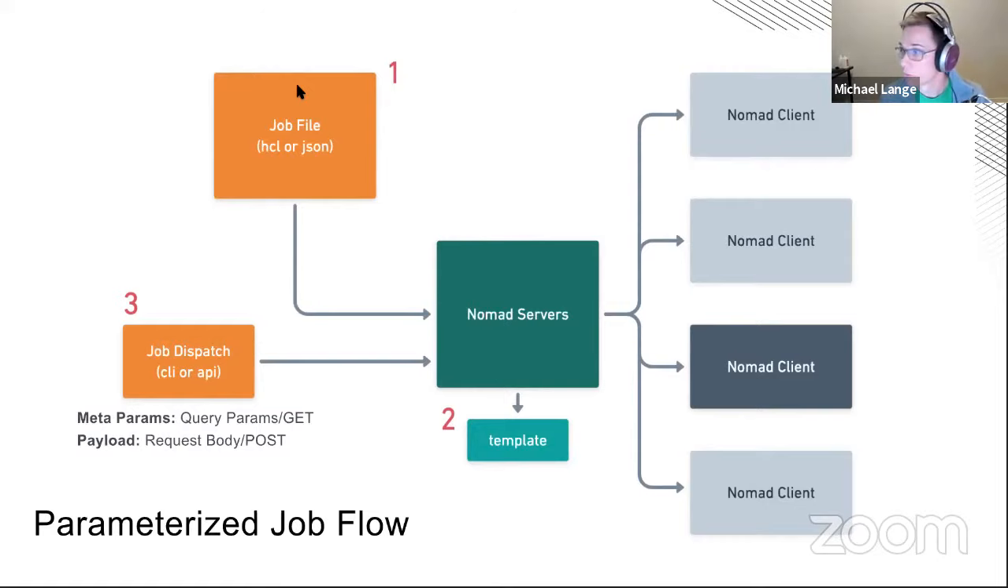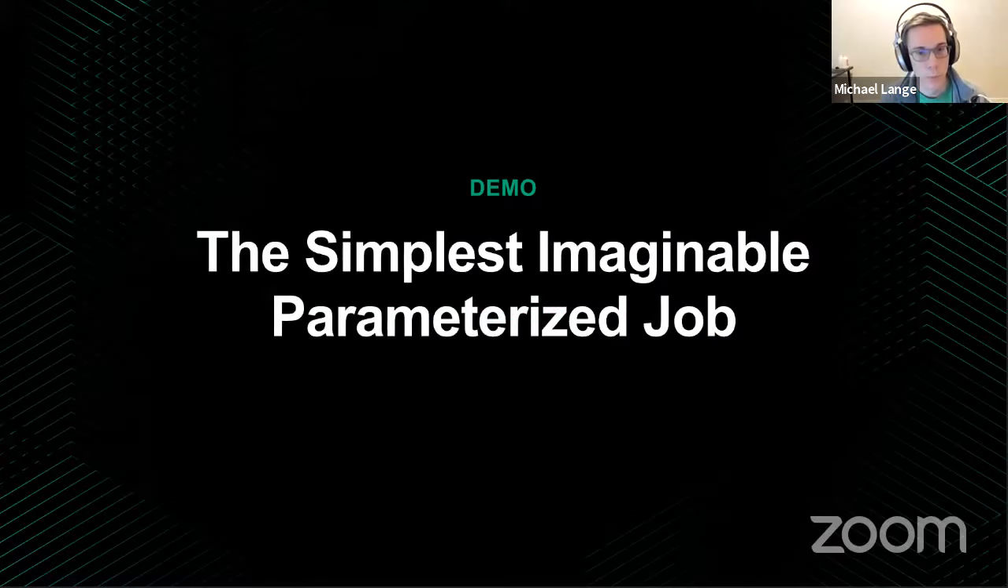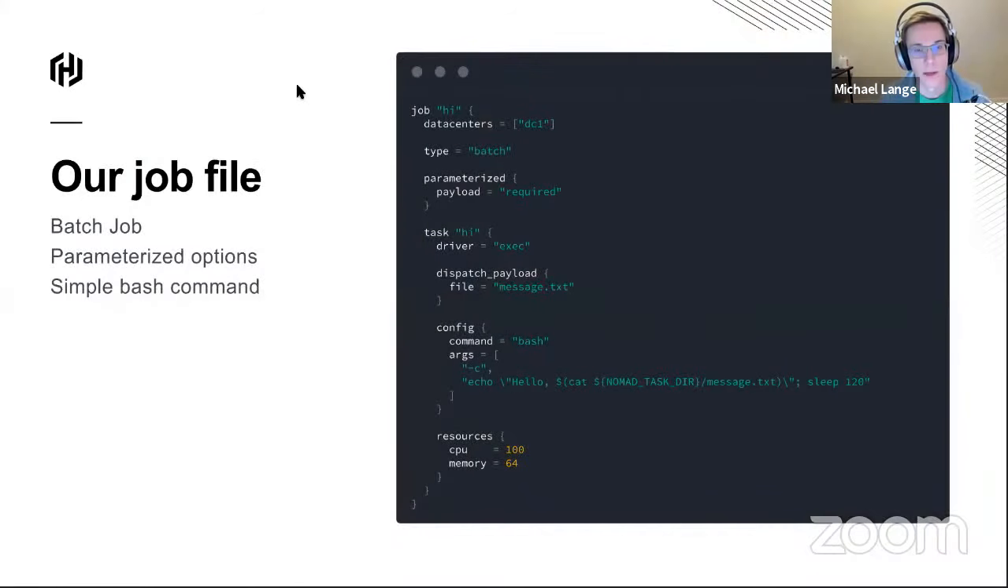And then we have our first demo. Now that we know what this parameterized job is, I wanted to create the simplest imaginable one. So let's first look at what that job file looks like before running it. Here we have HCL. This job is going to be called hi. It runs in data center DC1. There's only one. And then from there, things get a little more interesting.